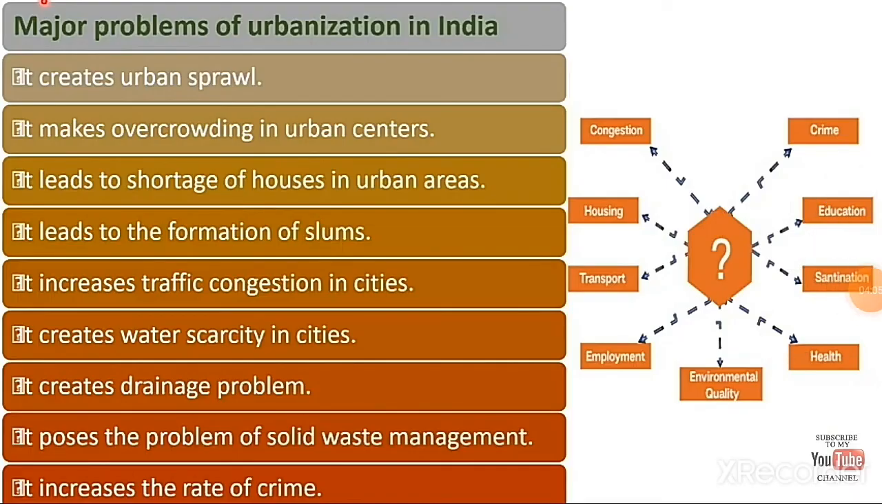Next, what are the problems faced by urbanization? It creates urban sprawl. It makes overcrowding in urban centers. It leads to shortage of houses in urban areas. Because of the number of people, they cannot provide houses to all the people. It leads to the formation of slums. Because they can't stay in those places, automatically they will stay in the platform areas. So urbanization leads to the formation of slum areas.